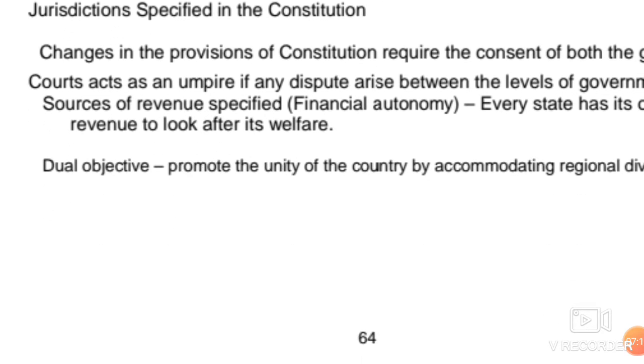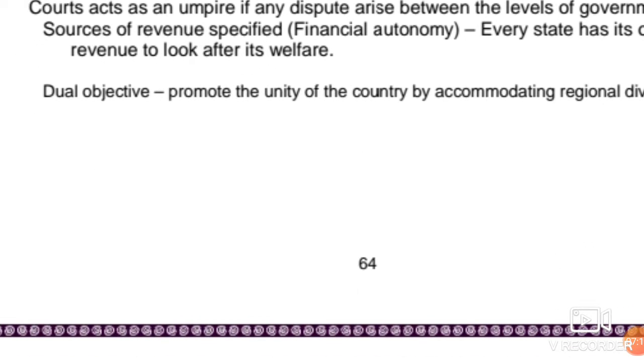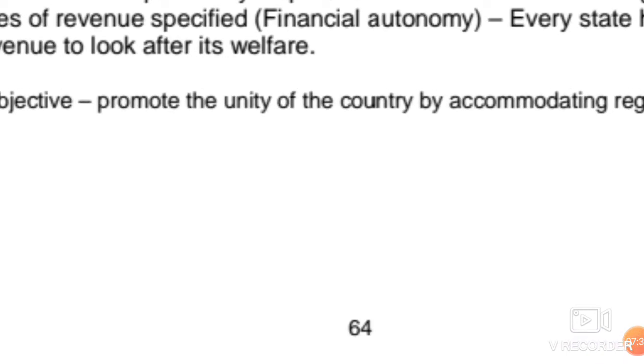Clear? Now we move to the last and very important feature of federalism, that is that federalism has a dual objective. A dual objective means it has two sides. One side of federalism is to promote the unity of the country. How?